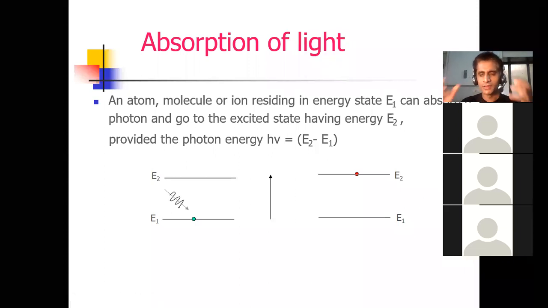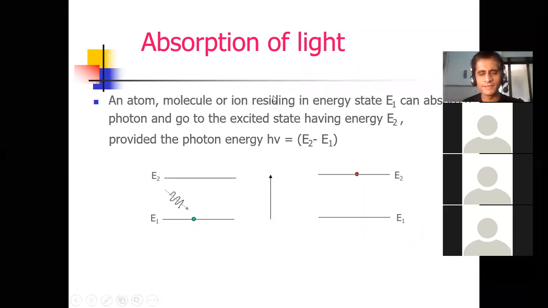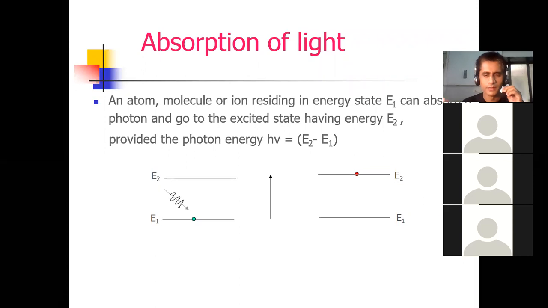When does absorption take place? When an atom or molecule is initially already in ground state and absorbs energy from an external agent, it will jump from lower to higher, and that process is known as absorption of light. During this process, the energy difference is given by E2 minus E1, because E2 is greater than E1. This is always equal to h nu, based on Planck's quantum theory.